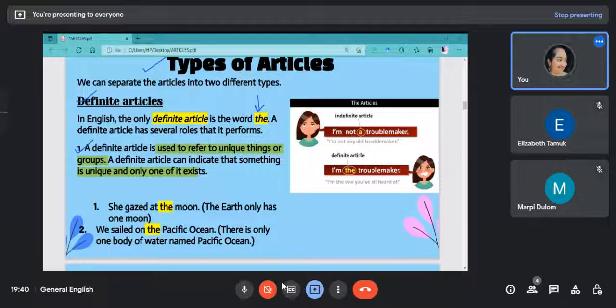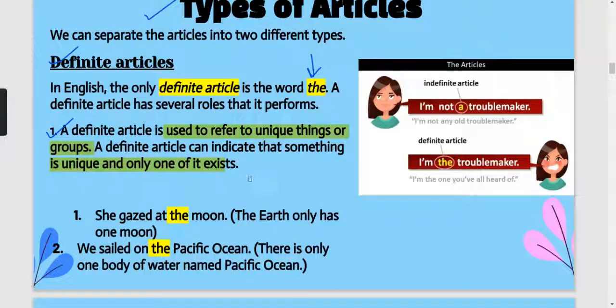Like we just saw in the sentence above, the Colosseum. So Colosseum is basically a monument in Rome, and Colosseum is basically a very old monument, and it is the only existing one in the world. It is also very unique. So for unique things, specific things, that exist only one, we will be using definite articles.